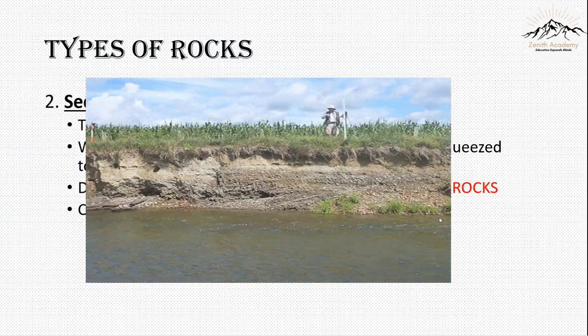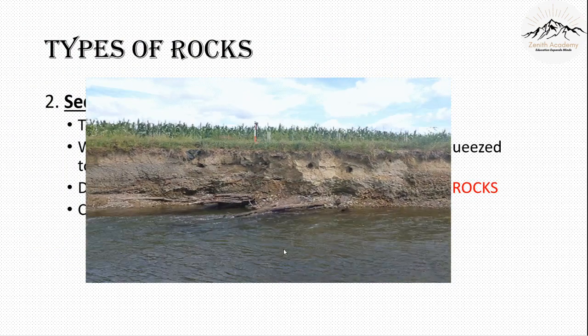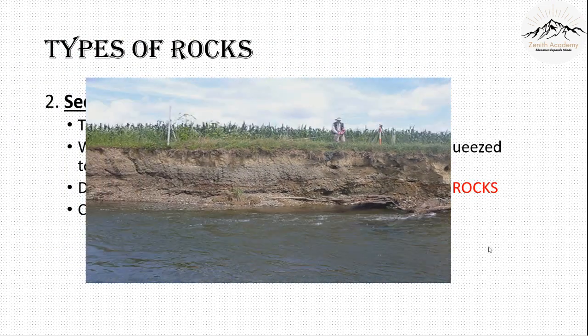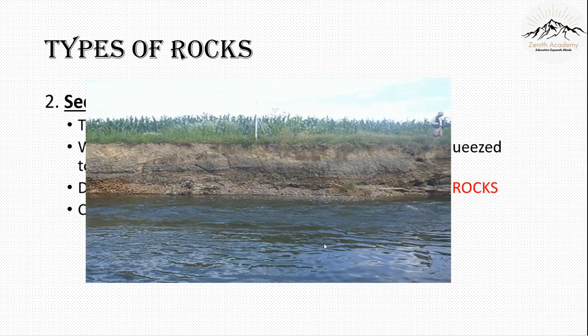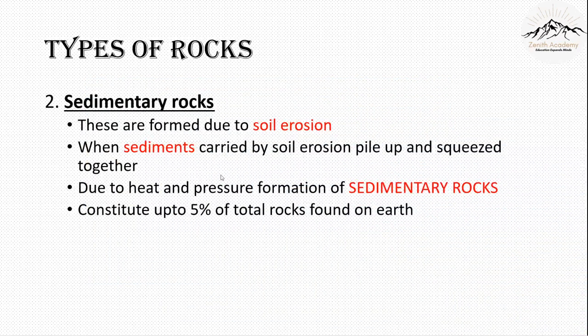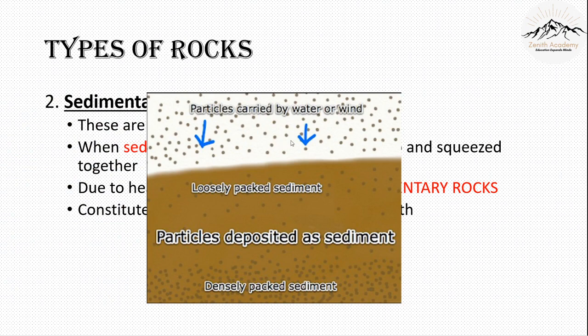This is erosion of soil. This is a river that's flowing, and along with the flow, it carries certain particles along with it. These particles are called sediments. When sediments are carried by soil erosion, they pile up and are squeezed together. So this is how sedimentary rock is formed.